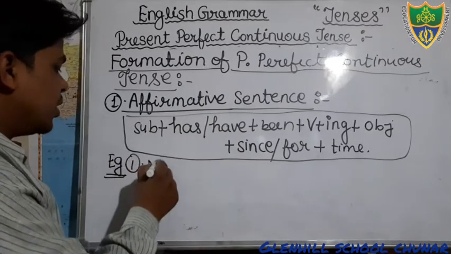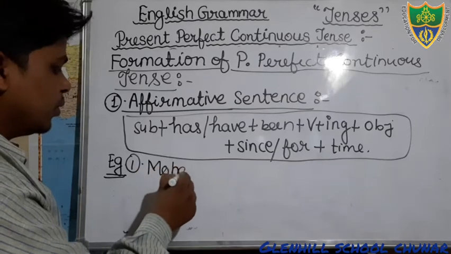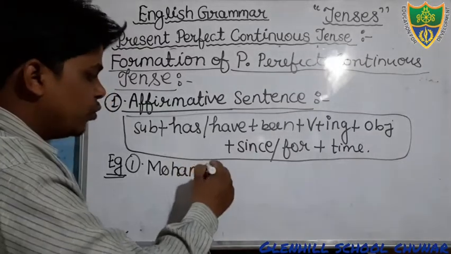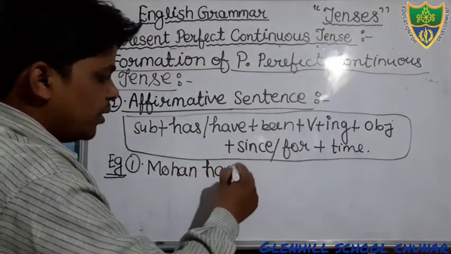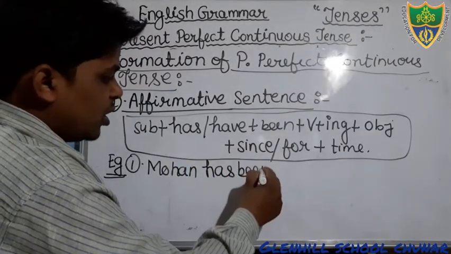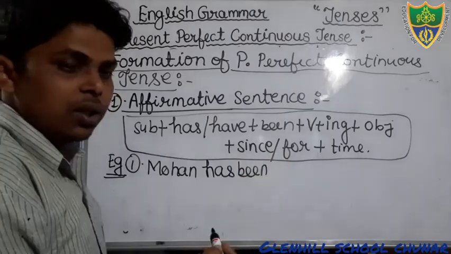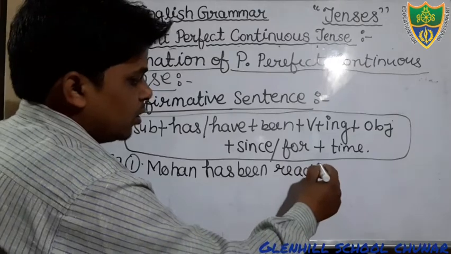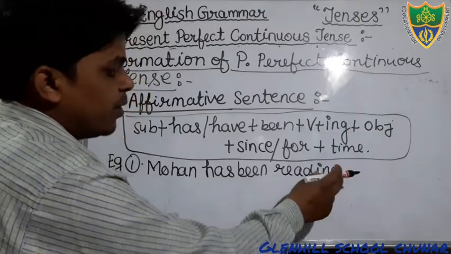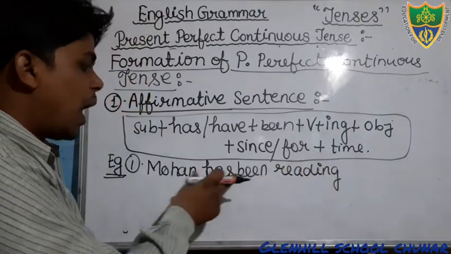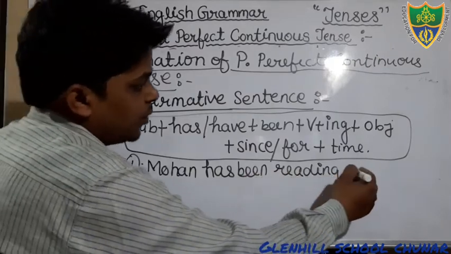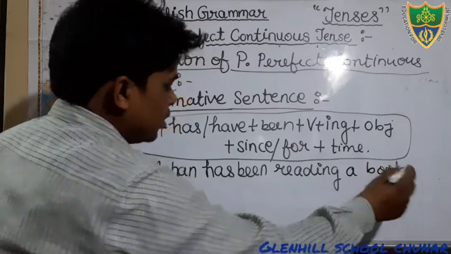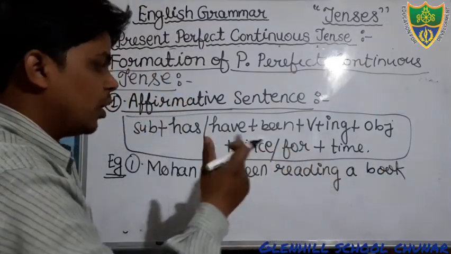For example, we can see Mohan is singular, so we will use the helping verb has been. So we can see here, Mohan has been. Suppose that he is reading. Read is your main verb in which we will add ing. Mohan has been reading. Object you can mention here, a book. Just see, students, Mohan has been reading a book.